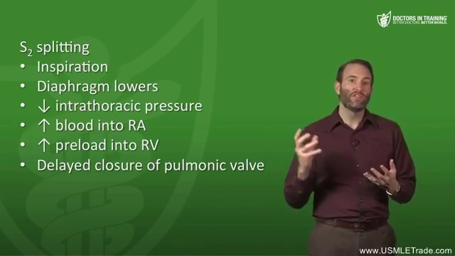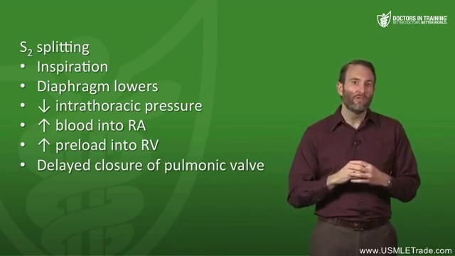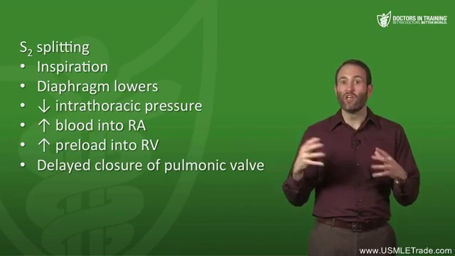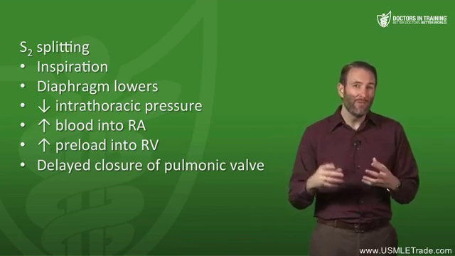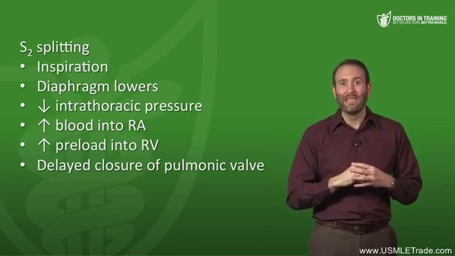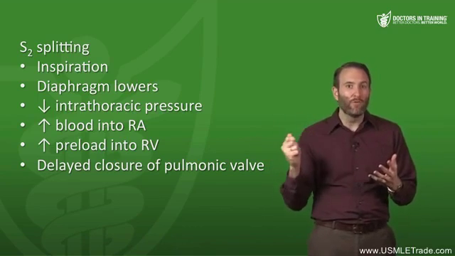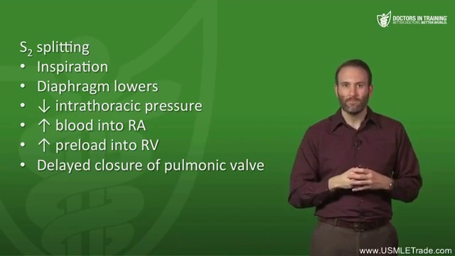So the right ventricle has to get rid of more volume than the left ventricle. Now, also, as the right ventricle fills with more volume, the interventricular septum gets maybe a little bit pushed over to the left slightly. So not only are you increasing the amount of blood in the right ventricle, you're maybe slightly decreasing the amount of blood in the left ventricle. So all that leads to the aortic valve closing a little before the pulmonic valve, and you get that split.